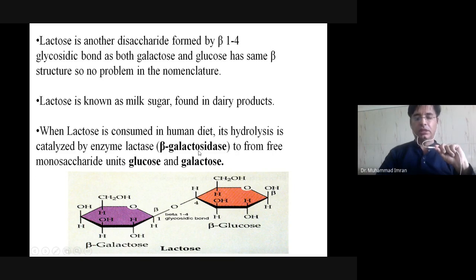It goes into the large intestine where bacteria convert it into acid and gases, which decreases the pH, and that decrease in pH causes vomiting. Gases produce a bloating feeling, meaning your belly swells due to gases, and there is a lot of noise production in your belly.